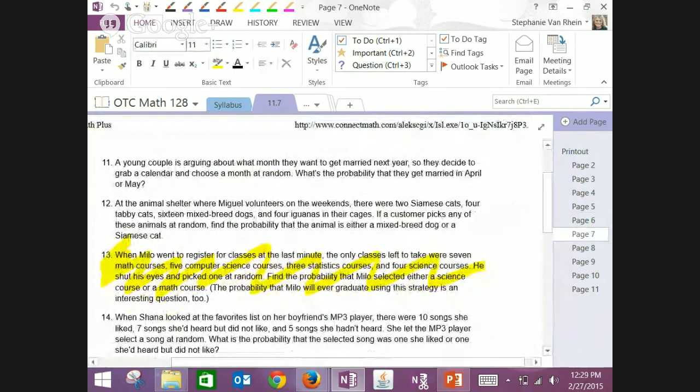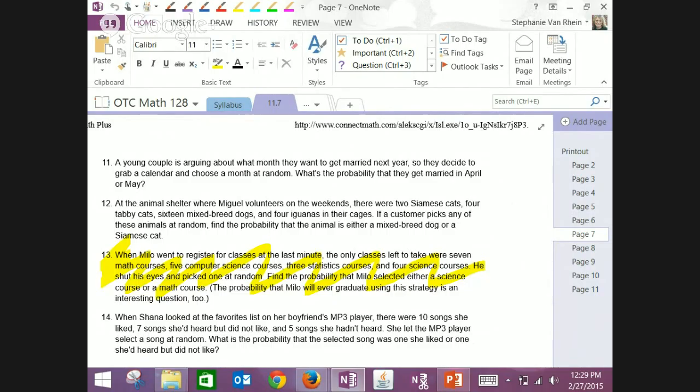A young couple is arguing over what month they want to get married, so they decide to grab a calendar and choose a month at random. What's the probability they get married in April or May? 2 out of 12 or 1 out of 6, right? Because it's either April or it's May. There's no overlap there, so it's mutually exclusive.